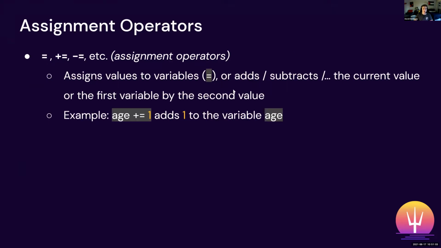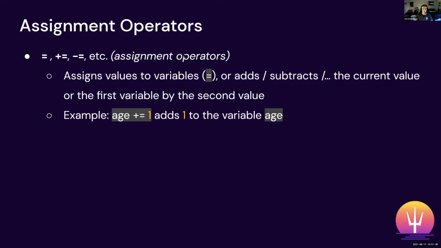All right. Next up, I'm going to cover assignment operators. Assignment operators are just different ways that you can insert or change a variable. Before, I showed you the equal sign, so you can assign a number or a string to a variable, for example. You can also do some other things. So there's plus equals, minus equals, times equals, divides equals.